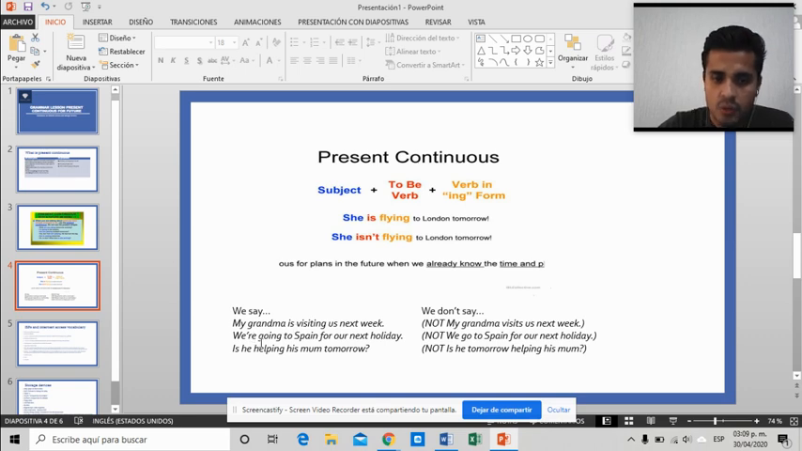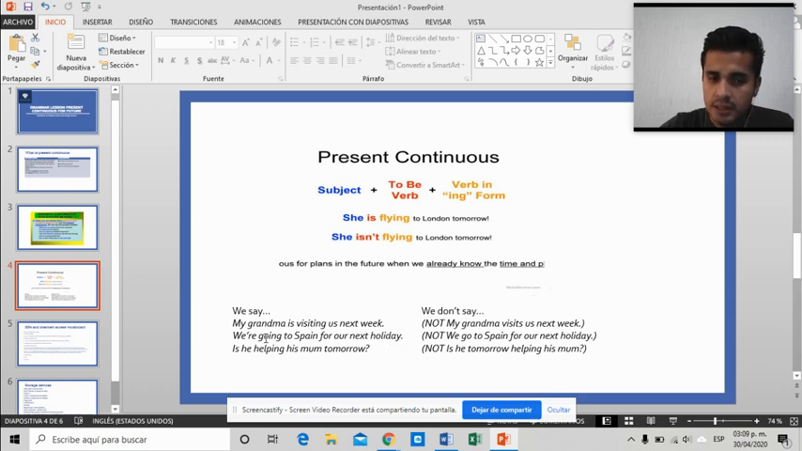Another one, we are going to Spain for our next holiday. Subject, we. Verb to be, are. Here it is contracted. Remember, we can contract the verb to be. So, we're going to Spain for our next holiday.